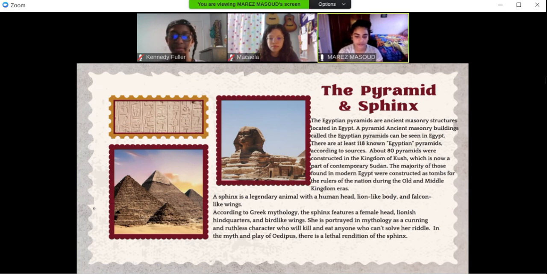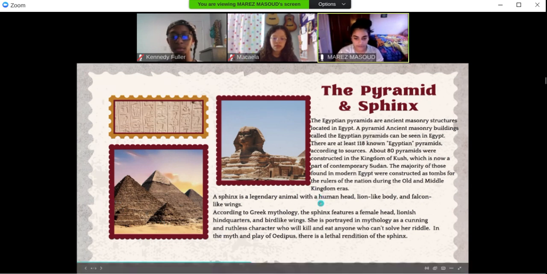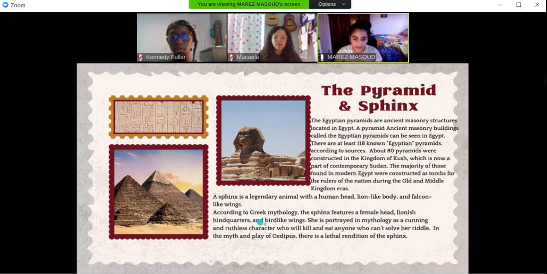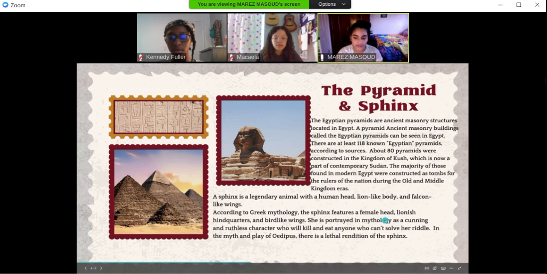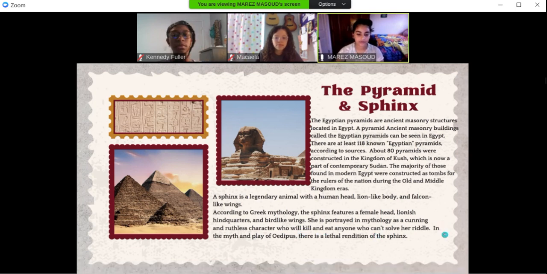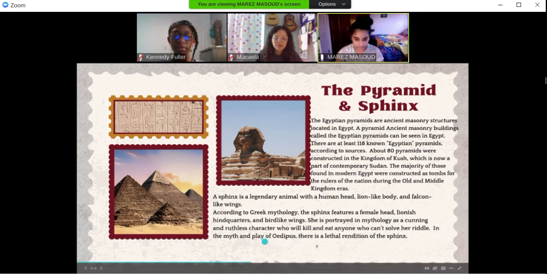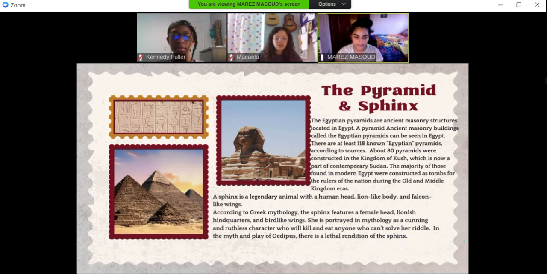The Sphinx is a legendary animal with a human head, a lion-like body, and falcon wings. According to Greek mythology, the Sphinx features a female head, lion-like hindquarters, and bird-like wings. She is portrayed in mythology as a cunning and ruthless character who will kill and eat anyone who can't solve her riddle. In the myth and play of Oedipus, there is a leaf of the Sphinx.